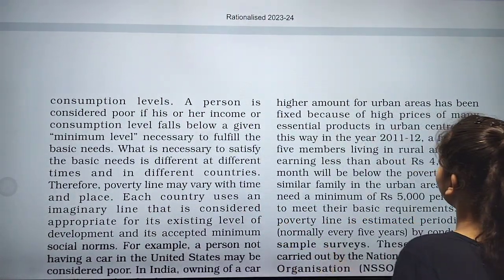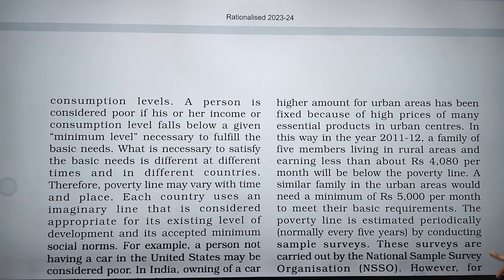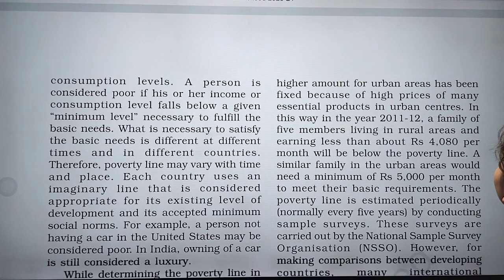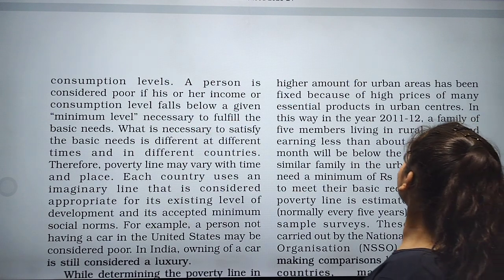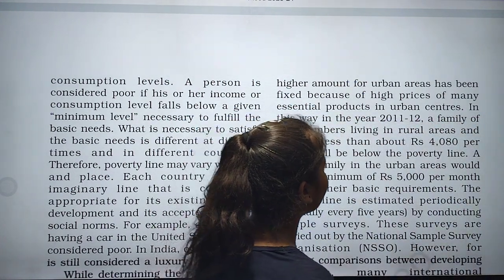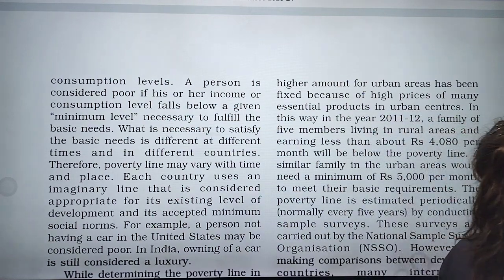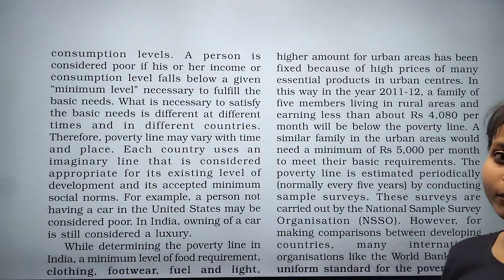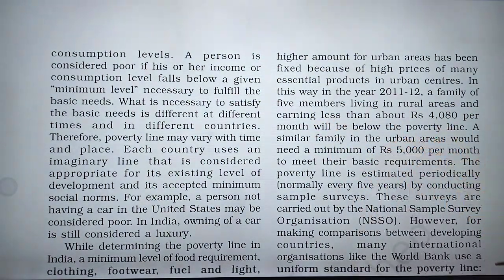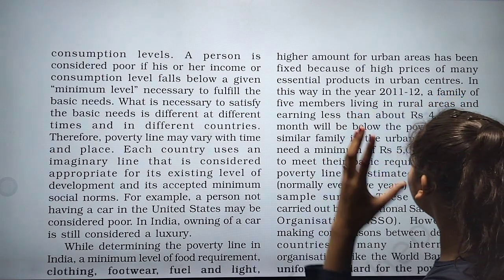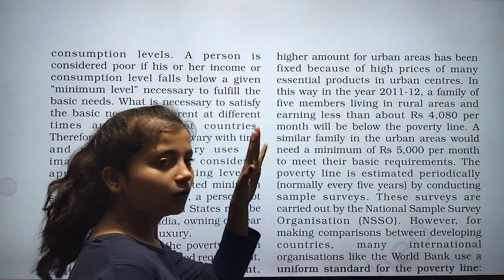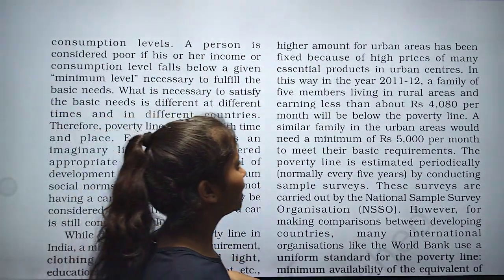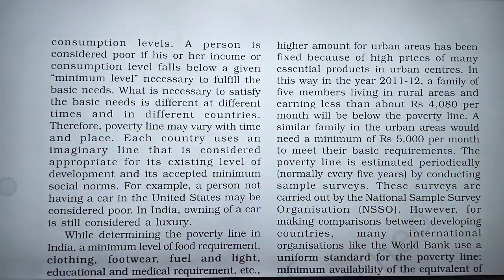In this way, in the year 2011 to 12, a family of 5 members living in rural areas and earning less than about rupees 4,080 per month will be below the poverty line, because of the number of family members.